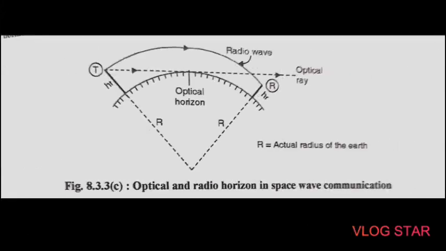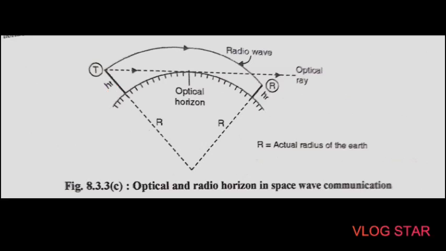So as shown in this figure, we can see the optical horizon is the farthest point which can be seen by the transmitting antenna. Okay, that is the distance d. So here it is the optical horizon. Okay, so here if the space waves travel truly in a straight line, then the maximum range of space wave communication would be restricted to this optical horizon.